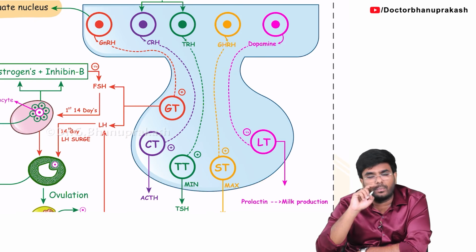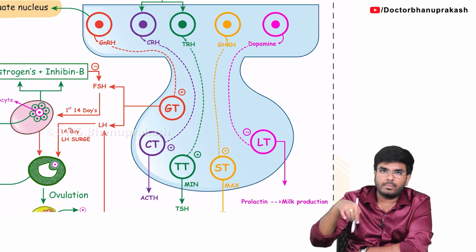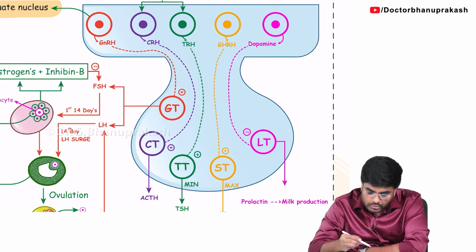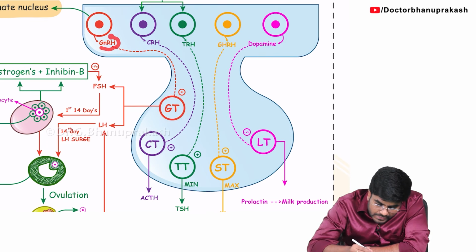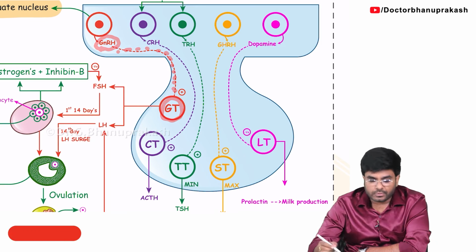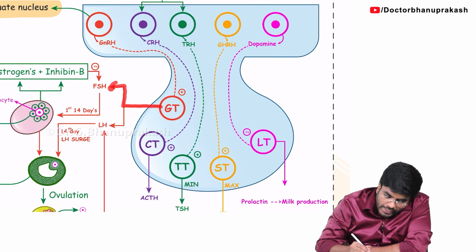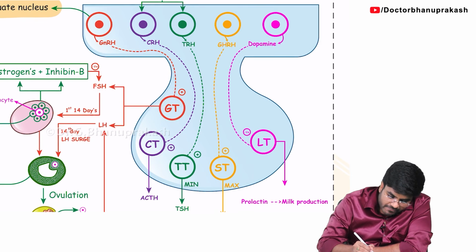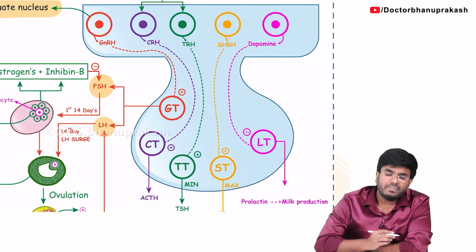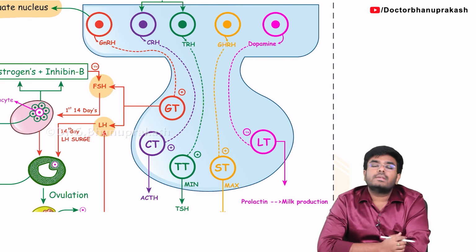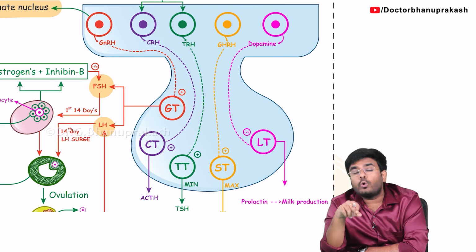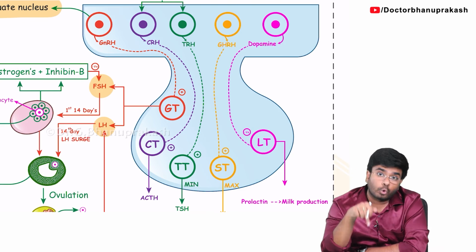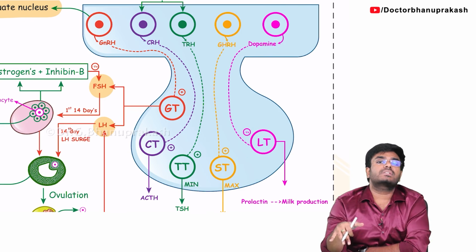Now, in the anterior pituitary, you can see the similar colors, the same color coding. So this first cell which I am showing in the same red color is called a gonadotrope. So the gonadotropin releasing hormone is coming and stimulating which cell, guys? It is stimulating the gonadotropes. Now these gonadotropes are going to produce gonadotropins, called FSH and LH. So it's the hypothalamus which releases the gonadotropin releasing hormone, which will come and act on the gonadotropes, and the gonadotropes release the gonadotropins like FSH and LH.